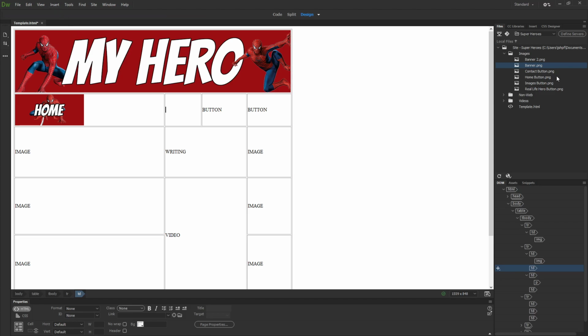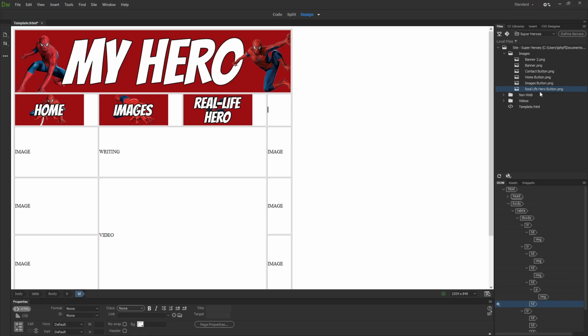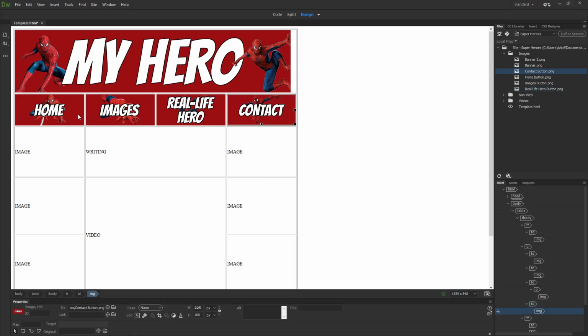So I'm going to do my images button second, and then we'll do my real life hero button, and then the contact us button, or contacts button, always goes at the end. So always home at the start, contact at the end.